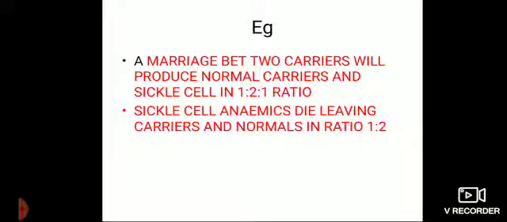Because of mutation. What is mutation? Sudden change in the genetic constitution. And in intergenic interaction we study pleiotropism. Examples of pleiotropism are phenylketonuria and sickle cell anemia.